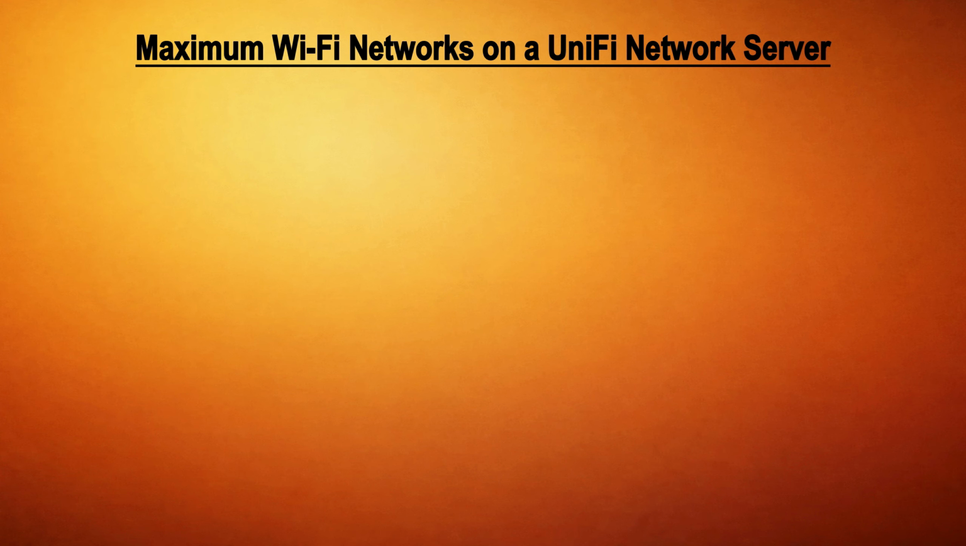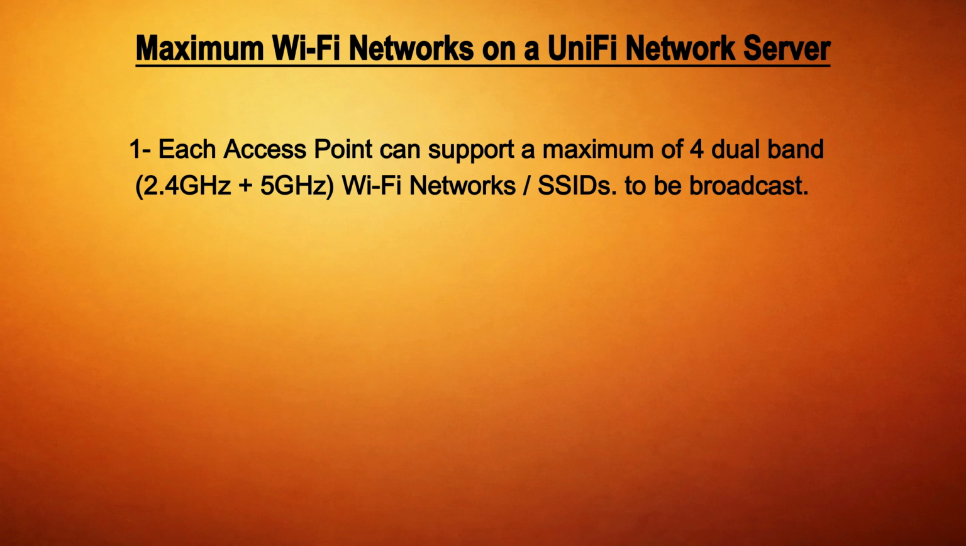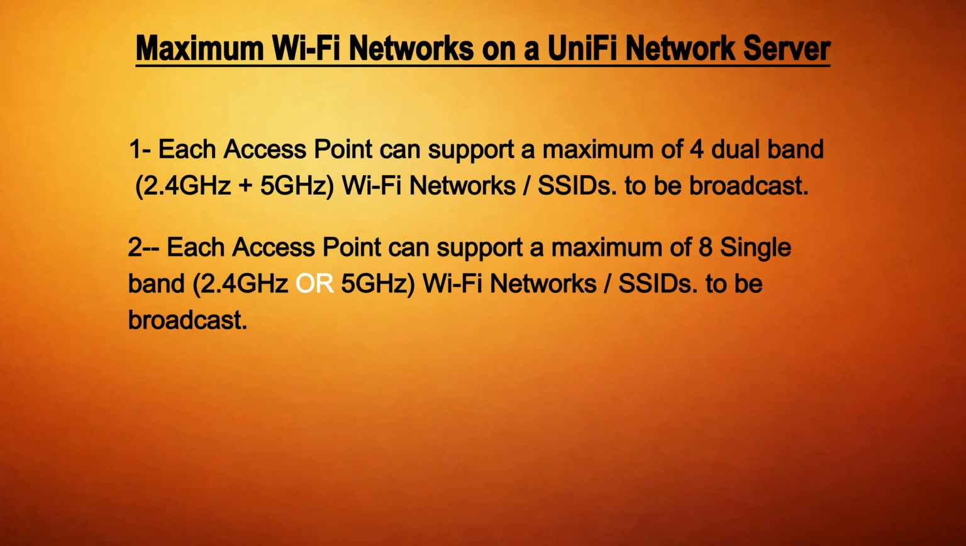Well, this message says that, number 1, each access point can support a maximum of broadcasting 4 Wi-Fi networks with dual band, meaning Wi-Fi networks with both bands, that is, 2.4 GHz and 5 GHz. Number 2, each access point can support a maximum of broadcasting 8 Wi-Fi networks with a single band, that is, either 2.4 GHz or 5 GHz.